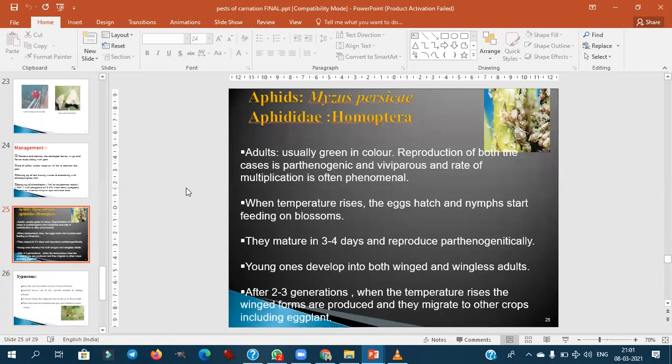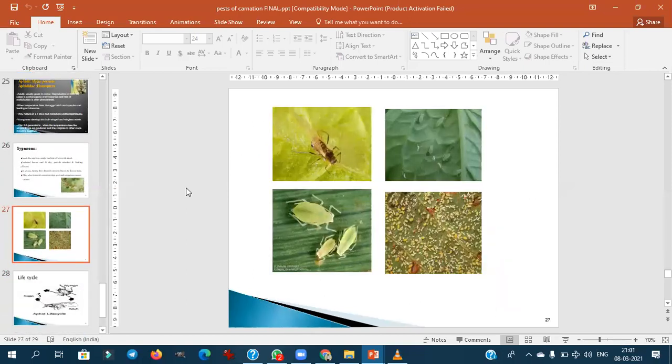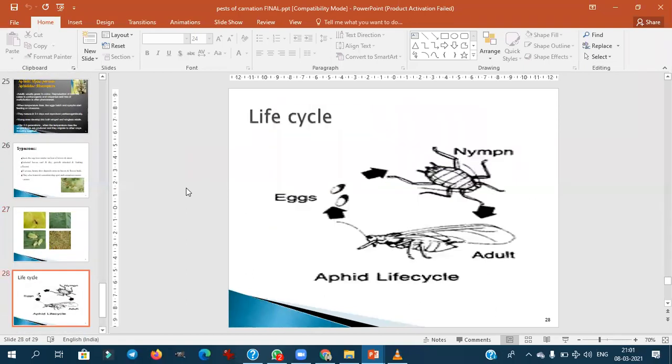Then aphids, Myzus persicae. You all know the symptoms and how to control them. This is the egg stage, nymph stage, and adult stage. I'll take one more class with respect to entomology, or with respect to insect development.